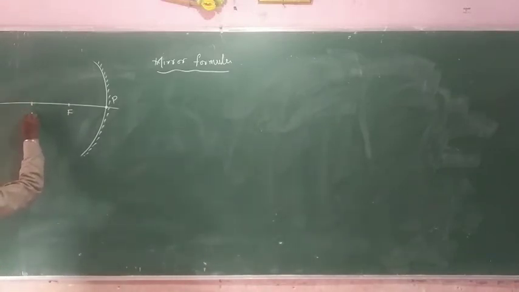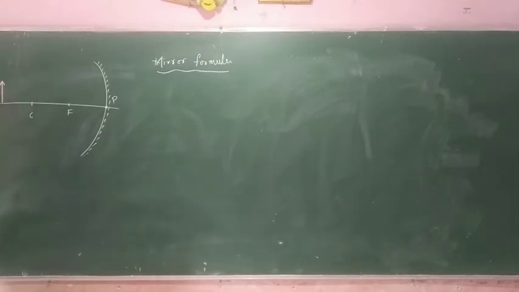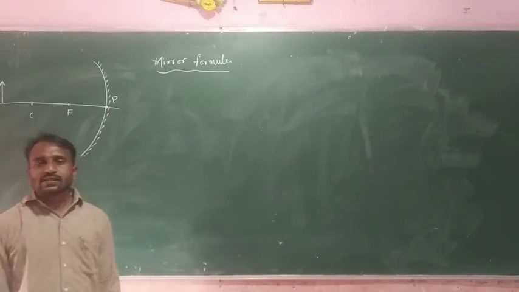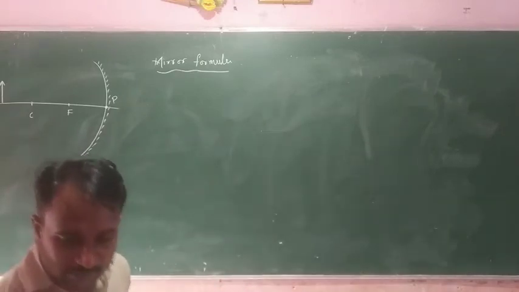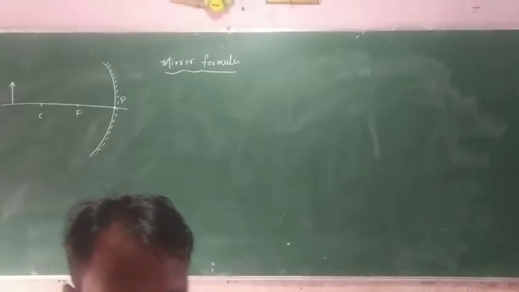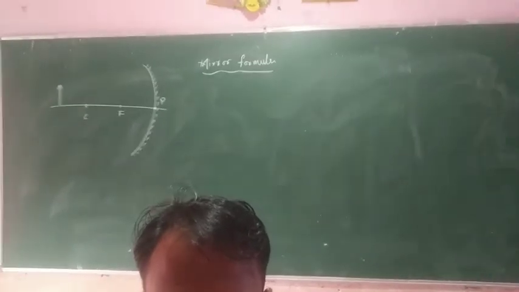Here we consider C, the center of curvature. And this one is the object position. The object is present beyond C.